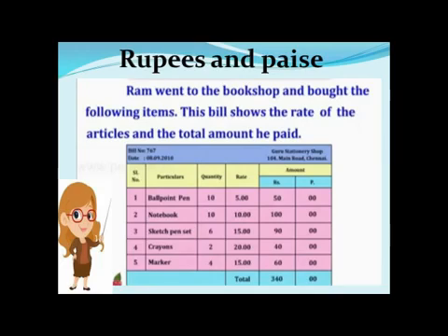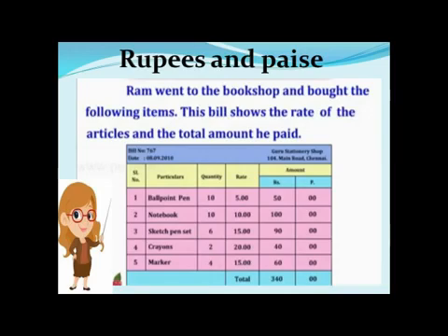Now let us see about the number of items. He bought ballpoint pens. How many pens did he buy? 10. The rate of one pen was 5. So how much total? 5 into 10 is 50 rupees, no paisa. The number of notebooks he bought is 10, that is quantity. And what was the rate of one notebook? That is 10 again. So 10 into 10 is 100. So 100 rupees he had paid.